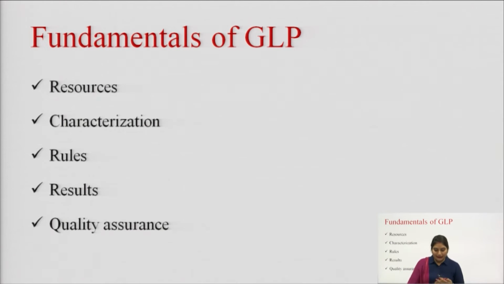The GLP text, irrespective of their origin, has 5 fundamentals, and these fundamentals are: first is resources, second is characterization, third rules, fourth results, and fifth one is quality assurance. The first fundamental of GLP is resources. The resources include organization, personnel, facilities and equipment.